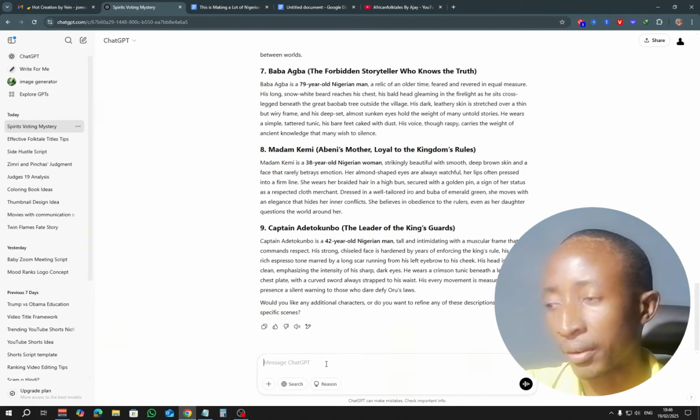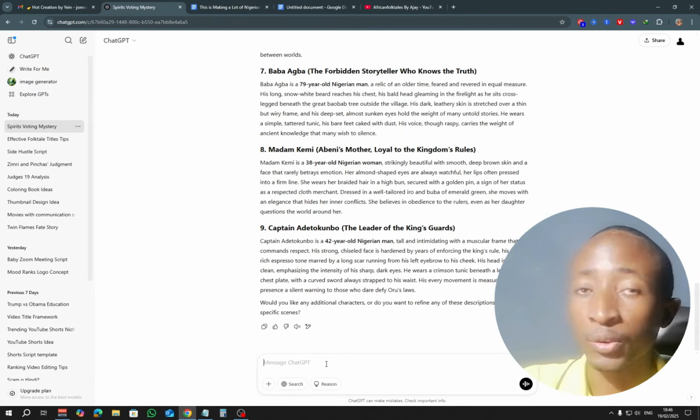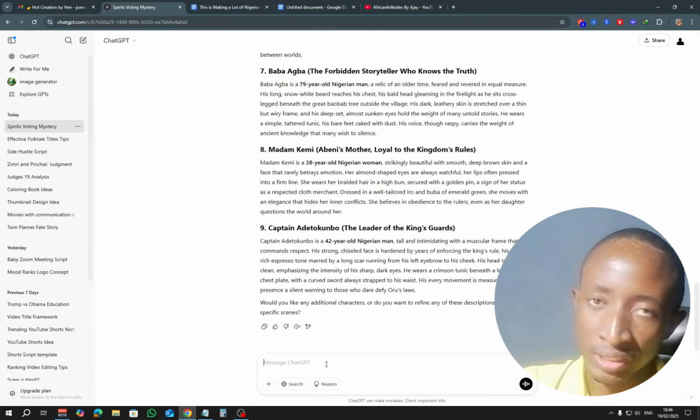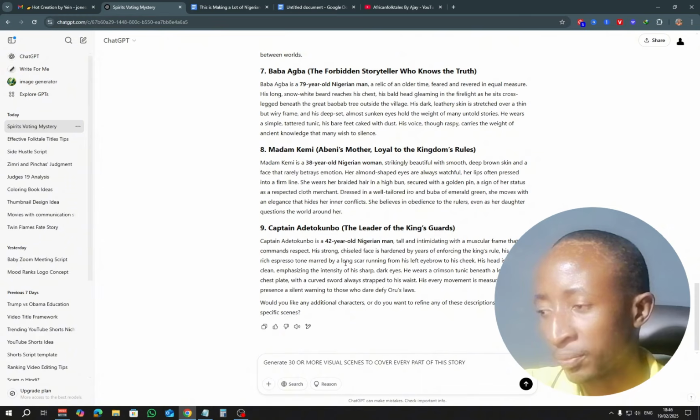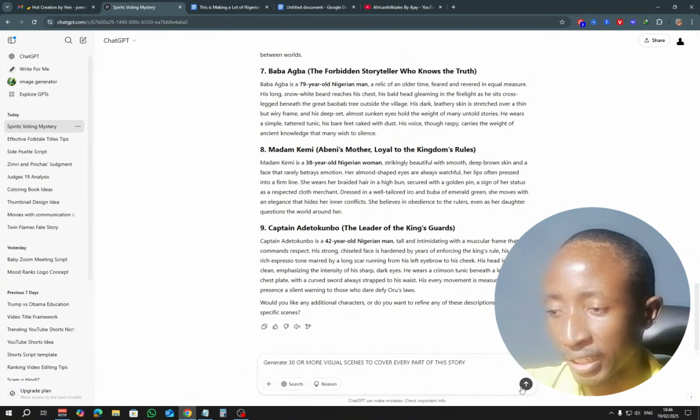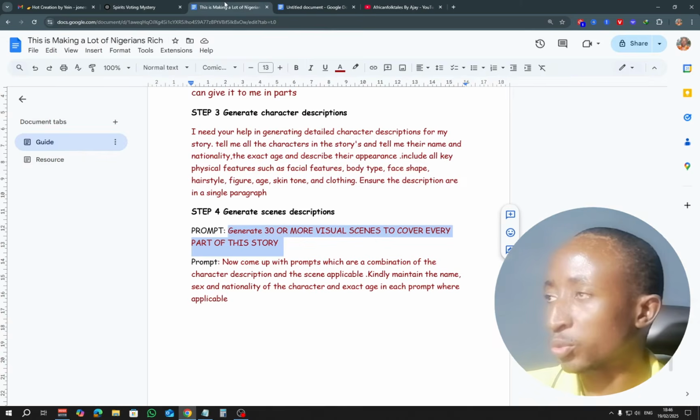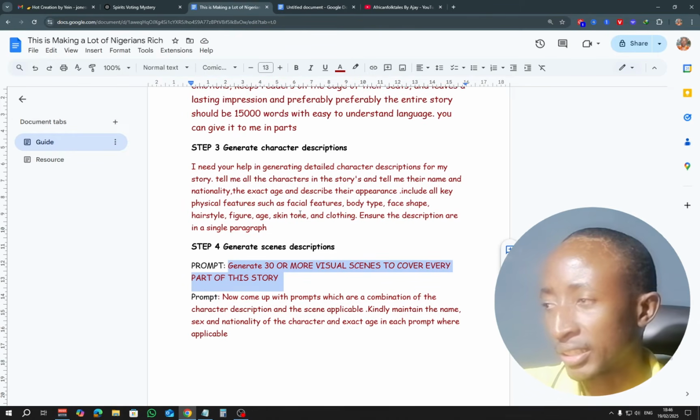So we have 9 characters. Of course, some of the characters are not main characters and might only be mentioned once in the story, so it's not a big issue. I'm just going to paste it right here like that, then click enter. While it's generating the scenes, let me go back to my prompt where we're generating characters. I just want to go through some of what the prompt is saying.